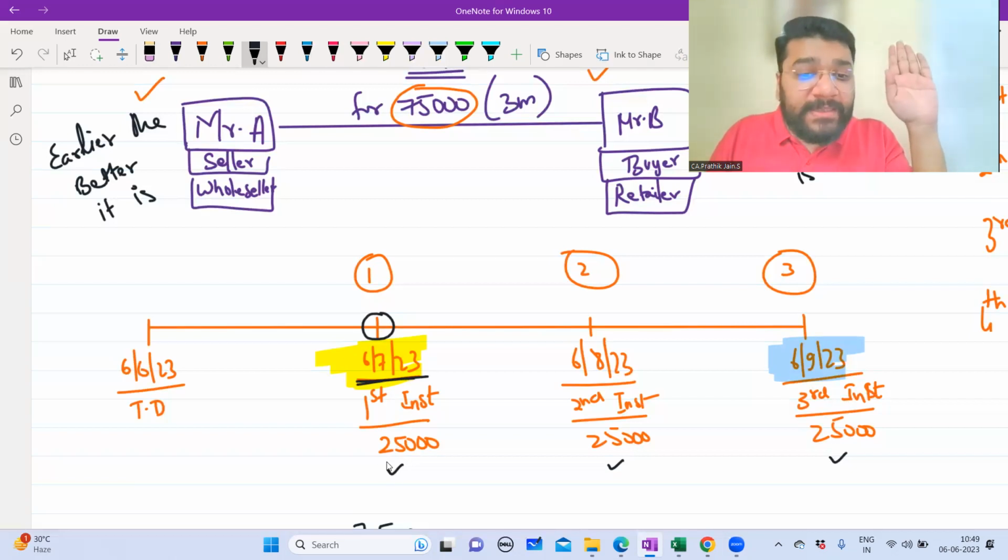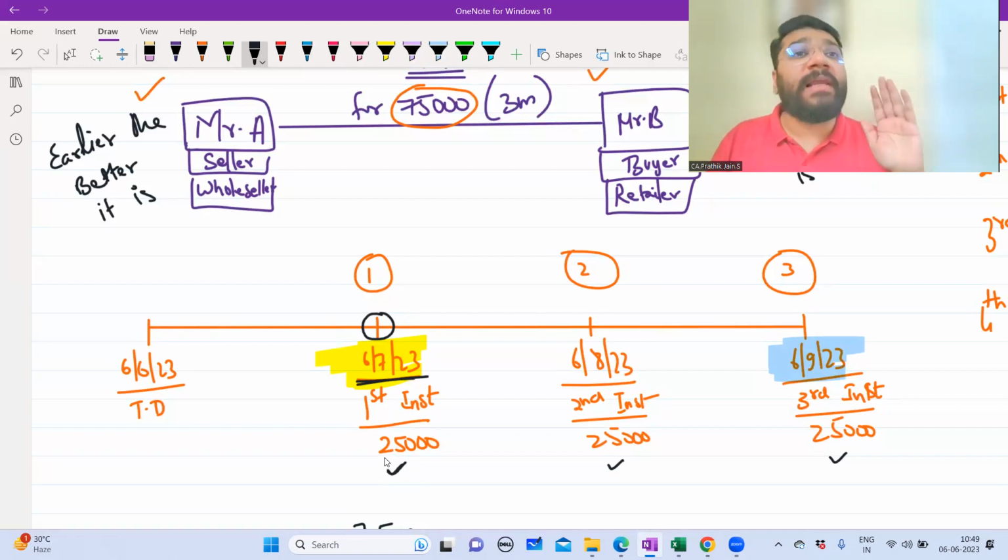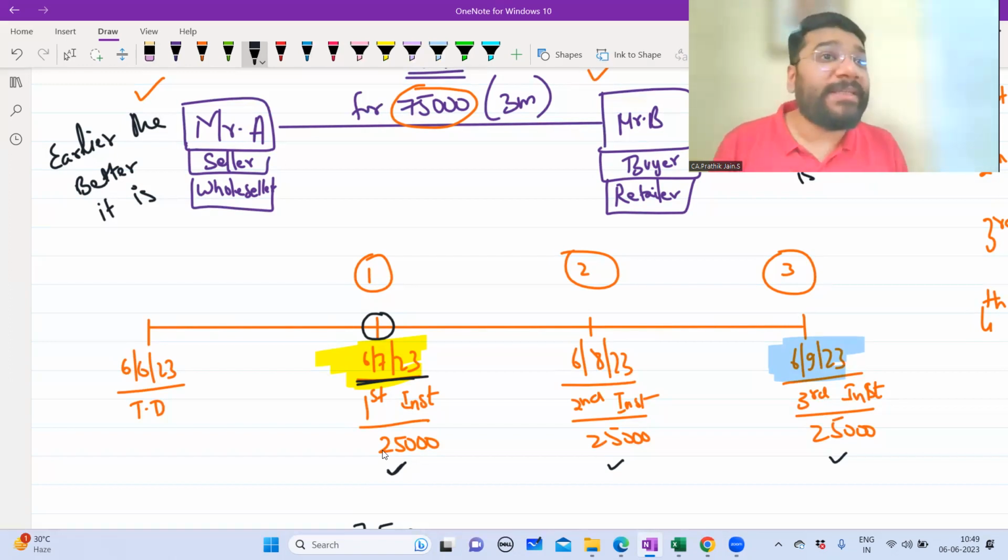On 6th of July, I receive 25,000 rupees, so that day I'll make you some payment. On 6th of August, I'll receive some money, that day I'll make you some payment. Like that, the seller would have made arrangements. Yes or no?